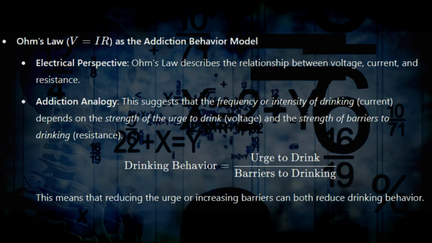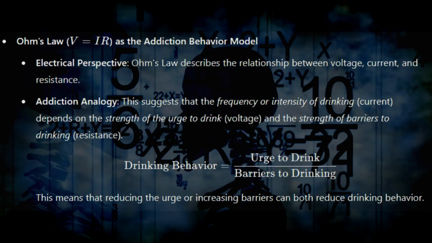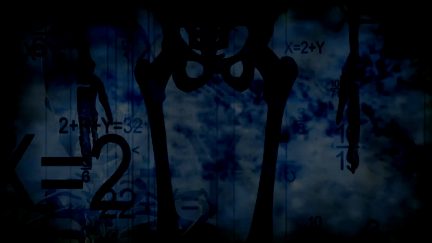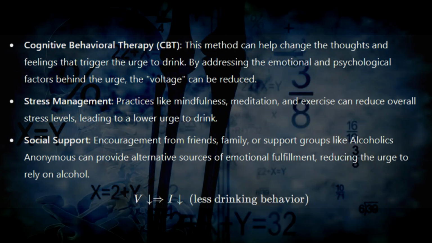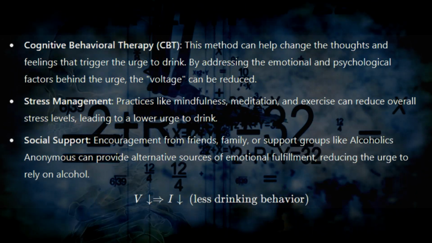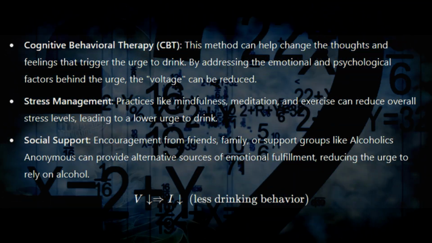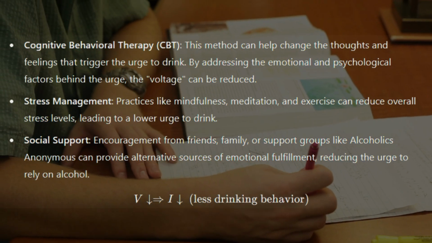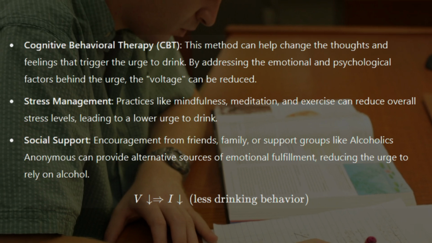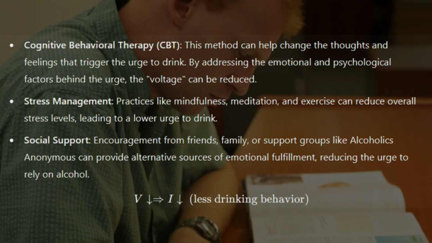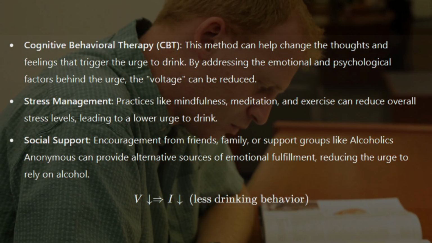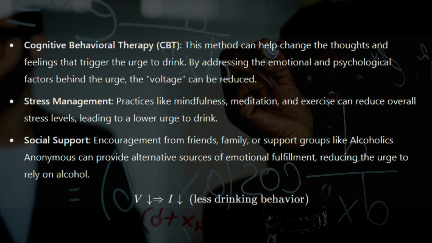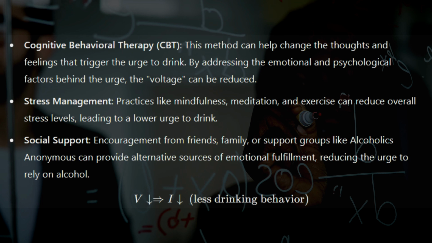3. Modeling strategies for breaking addiction. To use this model to break the cycle of alcohol addiction, we can focus on either reducing the voltage, urge to drink, or increasing the resistance, barriers to drinking. Reducing the urge to drink. Cognitive behavioral therapy, CBT: this method can help change the thoughts and feelings that trigger the urge to drink by addressing the emotional and psychological factors behind the urge. The voltage can be reduced.